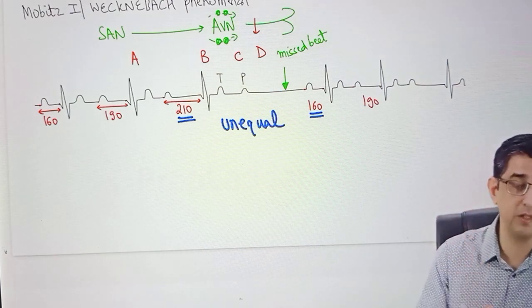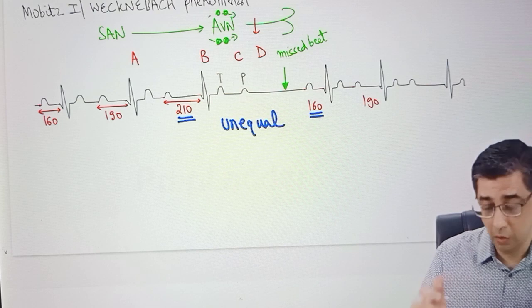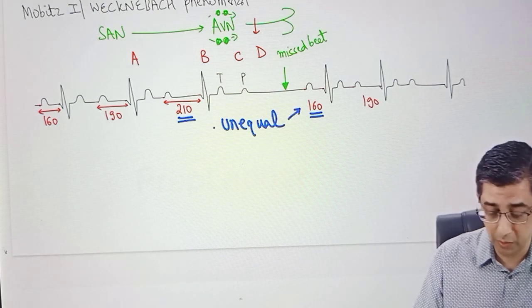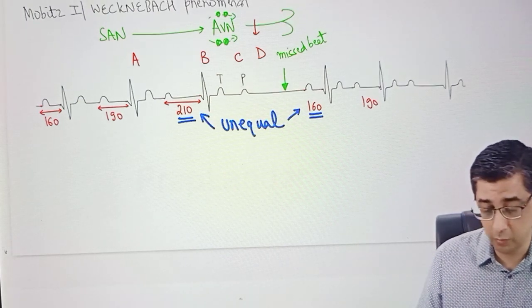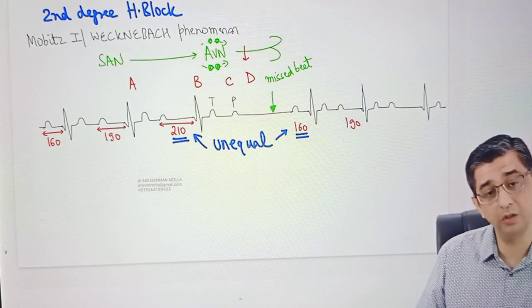I want to repeat this again, guys. If you want to get this question right in under 1 minute time frame, all you need to do is look at the PR interval after and before, and you would definitely be more confident in evaluating Mobitz 1 heart block. In fact, when I'm going to describe or hand draw the ECG of Mobitz 2, you will find this will become even easier.